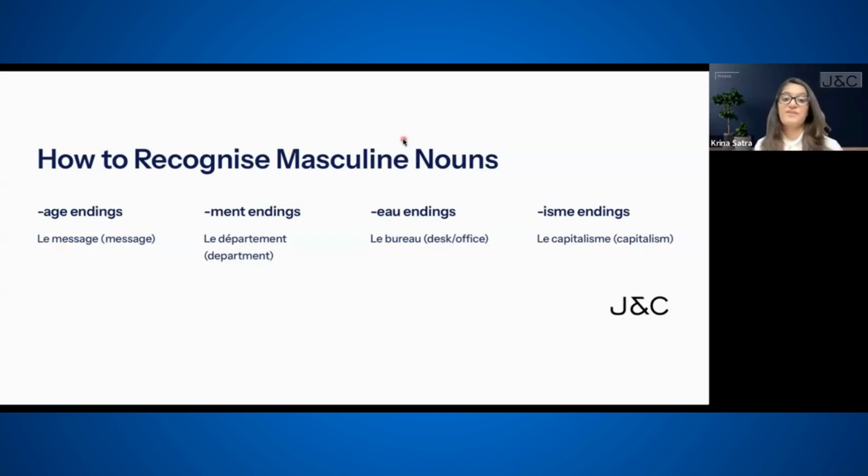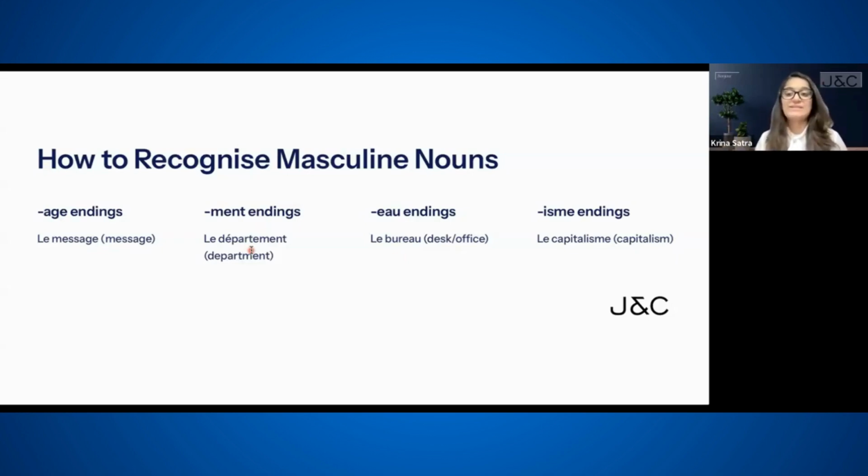Now we have the second ending, which is M-E-N-T. If a noun is ending with M-E-N-T, it is masculine again. A very common English example: le département. Repeat it. Le département, which is the department. That's correct. For example, le département de français, the department of French. Any noun which ends with M-E-N-T is masculine.